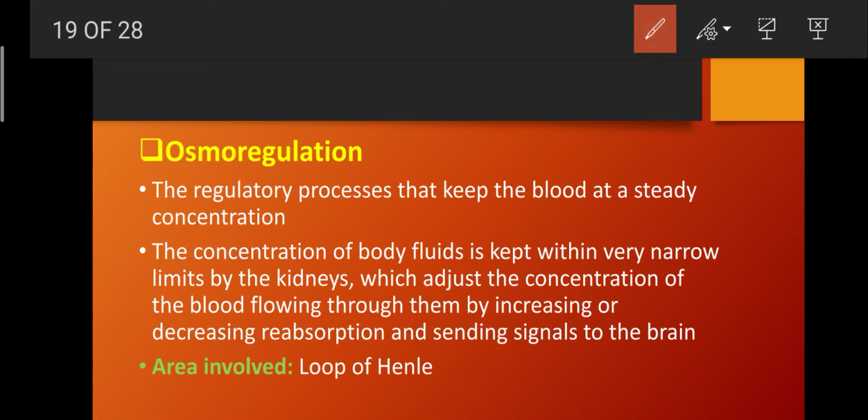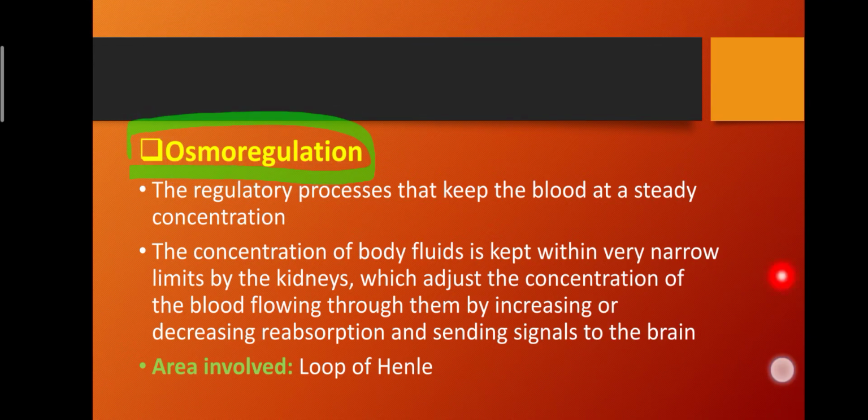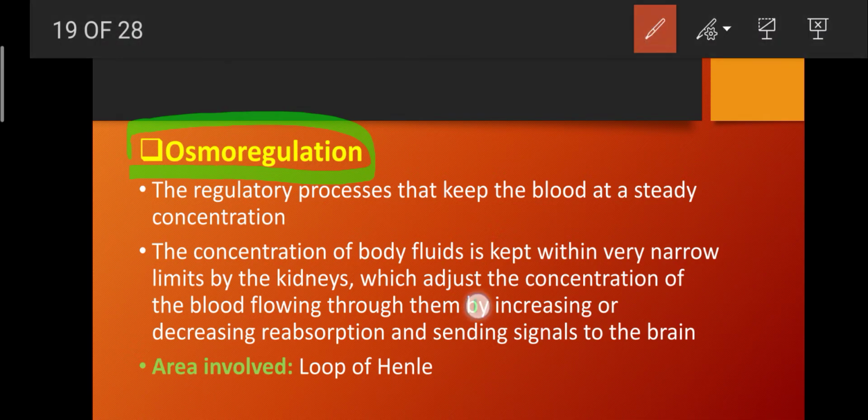Another function of the kidney is known as osmoregulation. Osmoregulation is a regulatory process that keeps the blood at a steady concentration. The concentration of the body fluids is kept within very narrow limits by the kidneys, which adjust the concentration of the blood flowing through them by increasing or decreasing reabsorption and sending signals to the brain.